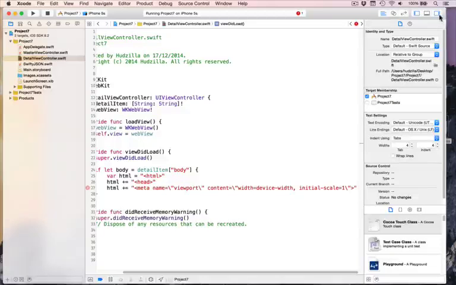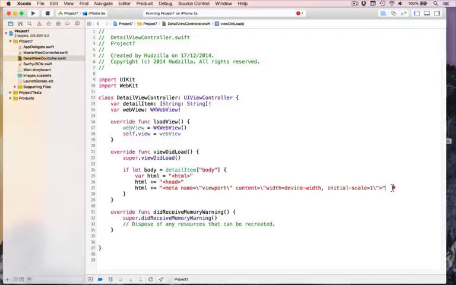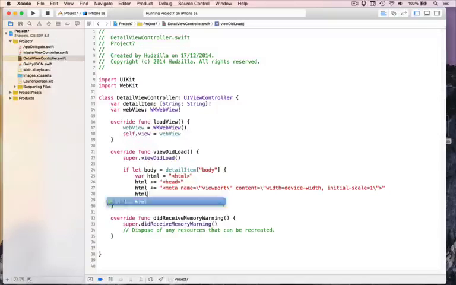I am not going to explain this stuff to you because it's not an HTML course, but that does just make it optimized for mobile devices, which is good. Then we'll add some CSS to make the font just slightly bigger. So plus equals style. Body can have font size of 150%, which is great. And then end the style.